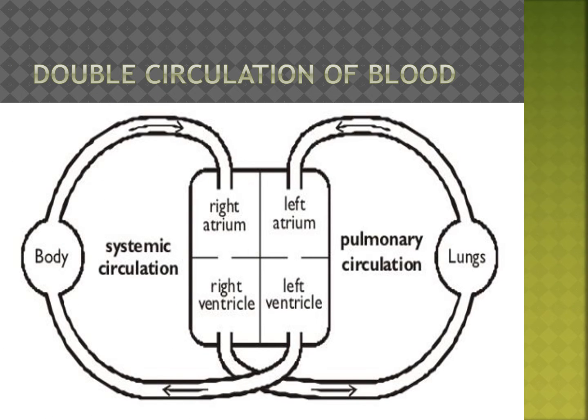For double circulation, look at the heart: left atrium, right atrium, left ventricle, right ventricle. The right ventricle gives blood to the lungs through the pulmonary artery. Have you understood?